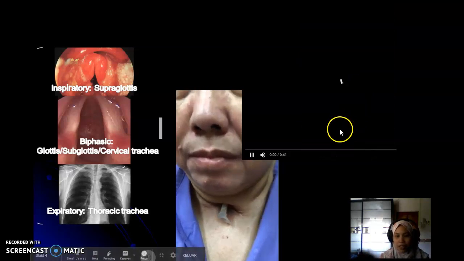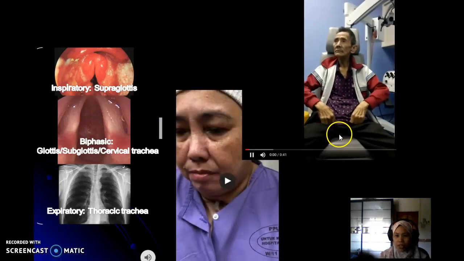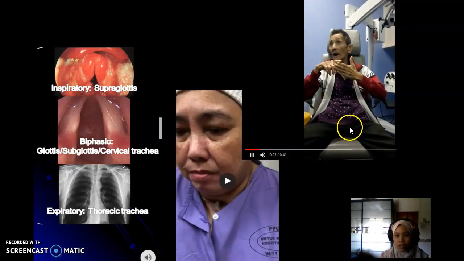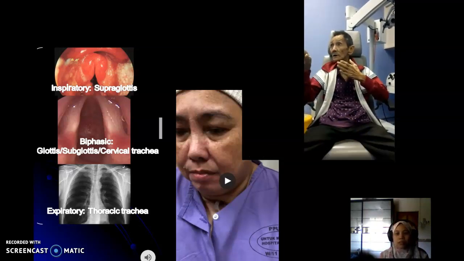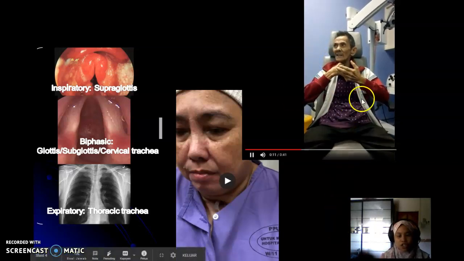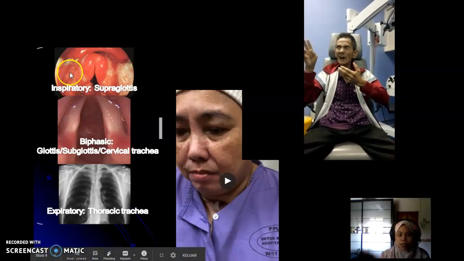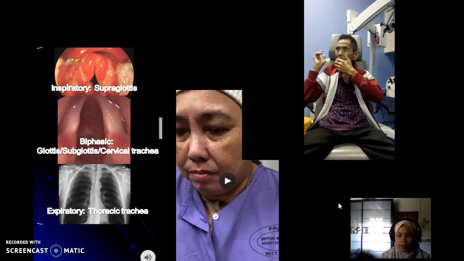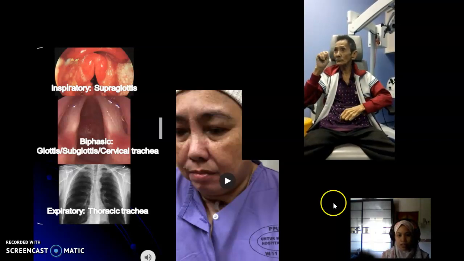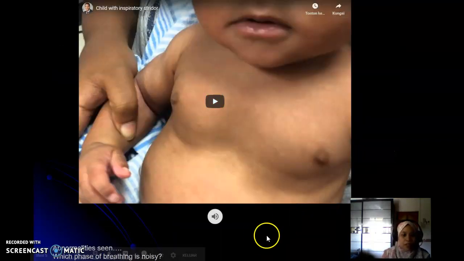And this gentleman here has inspiratory stridor. He's talking. Indicating that the obstruction is at the level of the supraglottis. Various pathologies can cause this, for example, laryngocarcinoma or even acute epiglottitis.